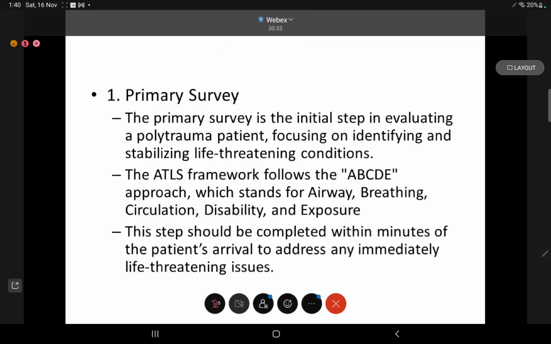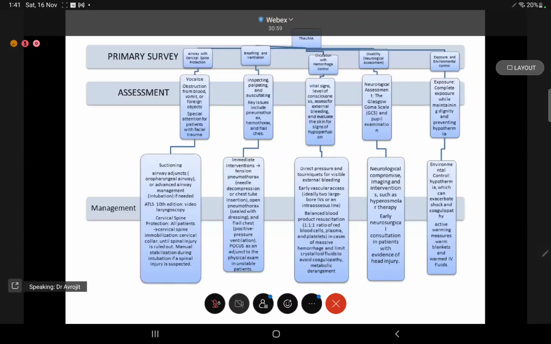So what is primary survey? The primary survey is the initial step in evaluating a polytrauma patient. It focuses on identifying and stabilizing life-threatening conditions. It follows the ABCDE approach, which stands for airway, breathing, circulation, disability, and exposure and environmental control. The step should be completed within minutes of the patient's arrival to address any immediately life-threatening issues, and we will try to address those issues as part of the primary survey.